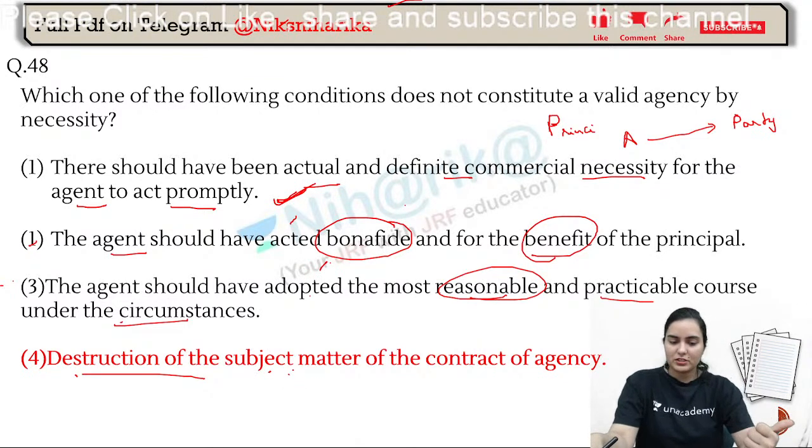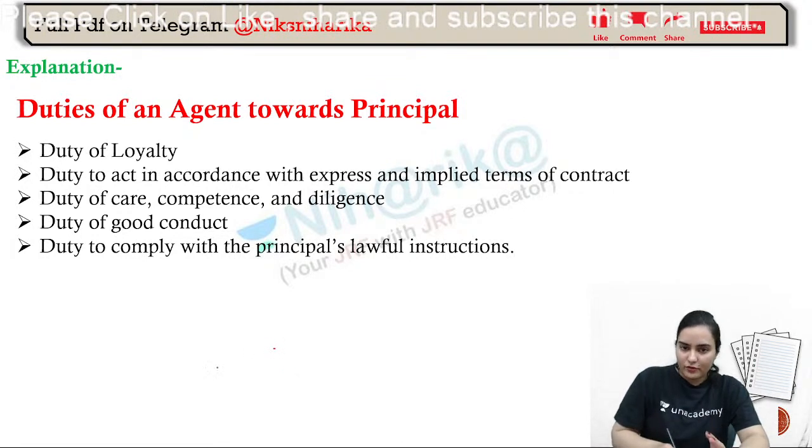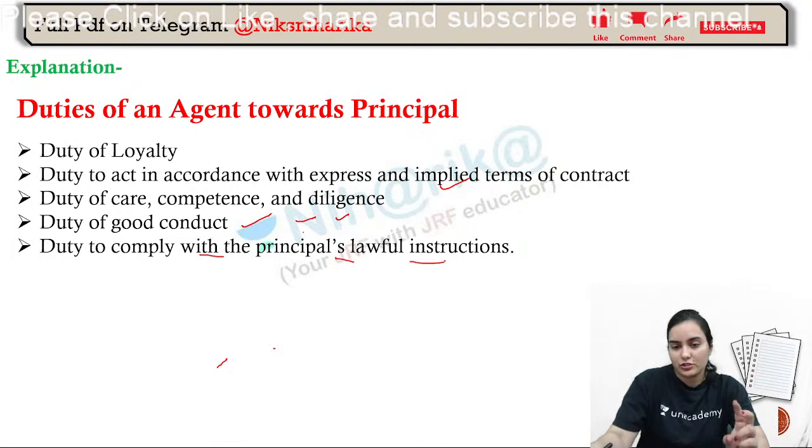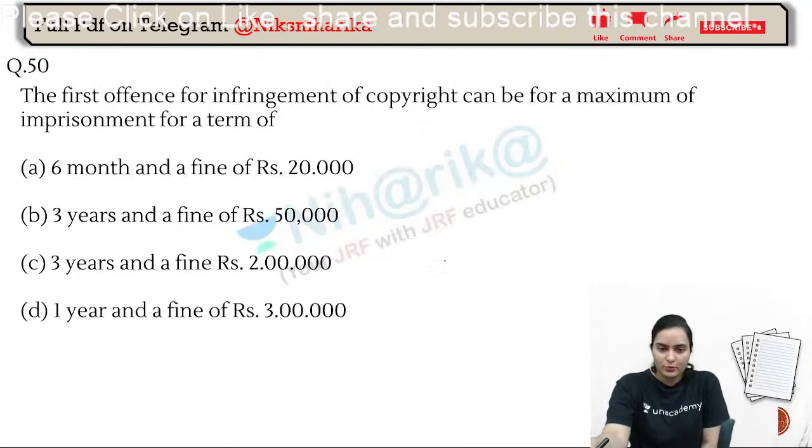An offer terminates automatically if the subject matter of the contract is destroyed prior to acceptance. So, in that case, the agency cannot go ahead. Now, duties of an agent towards principal. What are those? You have seen that it has to be loyal, bona fide, act in accordance with the express and implied conditions, care, competence, diligence, good conduct, and comply with the principal's lawful instructions, which were there in first point 3 but was not there in the fourth point.